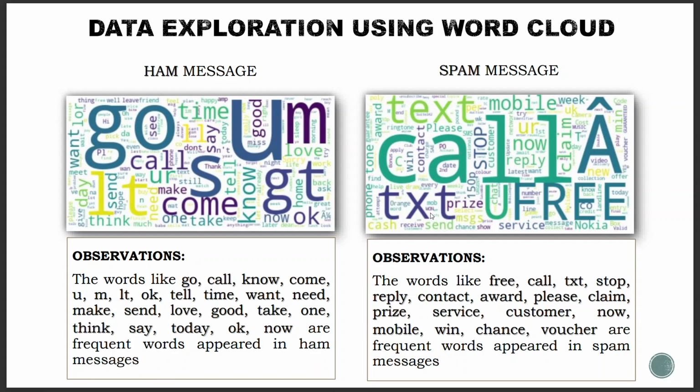A word cloud is a visual representation of the most frequently used words in a text corpus. As we can see, the most frequently repeated words in the spam are like free, call, txt, stop, reply, and in the ham are like call, grow, no, and more.